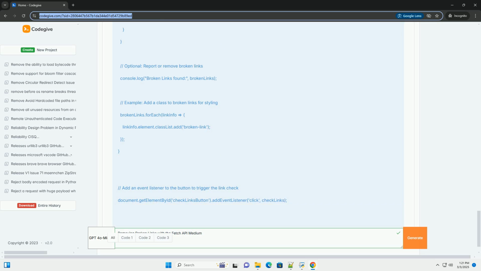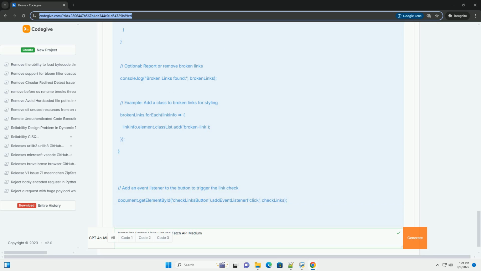Queuing: Queue the links to be checked and process them in batches with a delay between batches. Respect robots.txt: Always check the robots.txt file on the target server to see if there are any restrictions on crawling or accessing specific URLs.